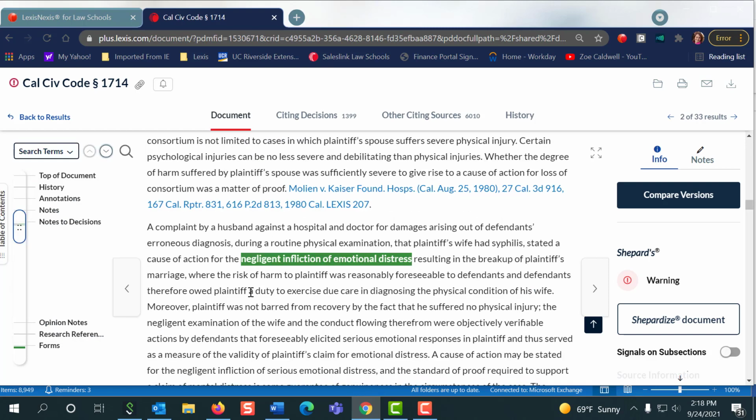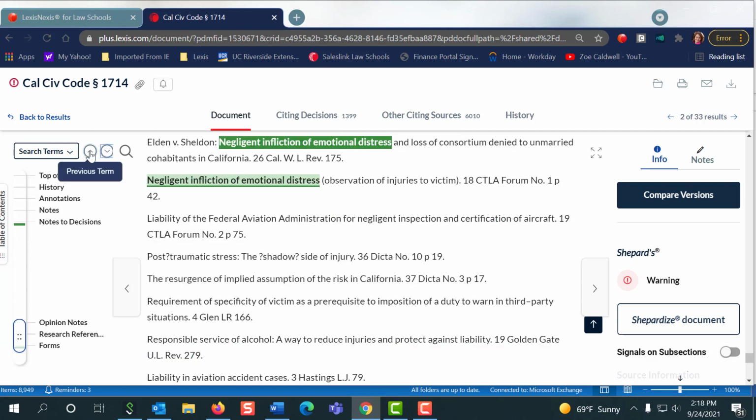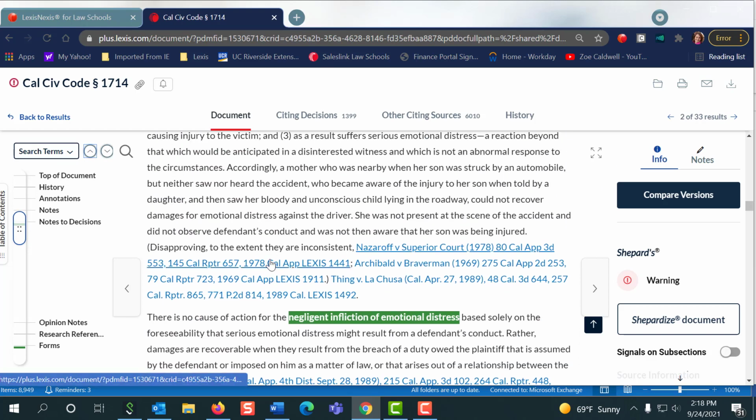Okay, so now we're in the area of negligent infliction of emotional distress, and I want to take a look at those cases. So this is what the notes do. They give you more cases, like a secondary source, to read that are on point, and you know they cite your statute. Now, there's one more step we can do here, okay, guys?